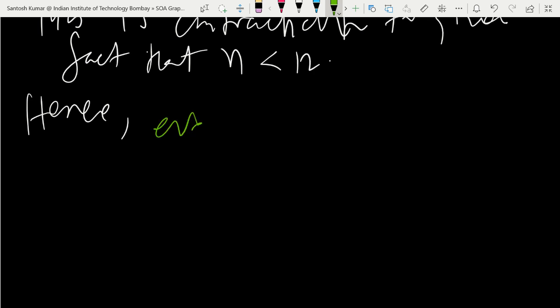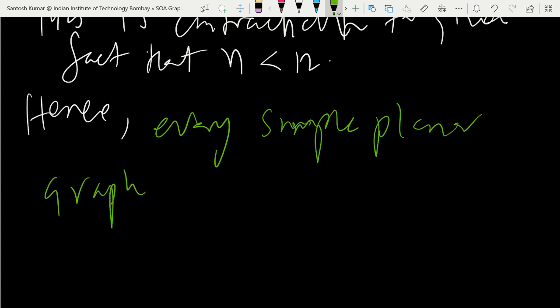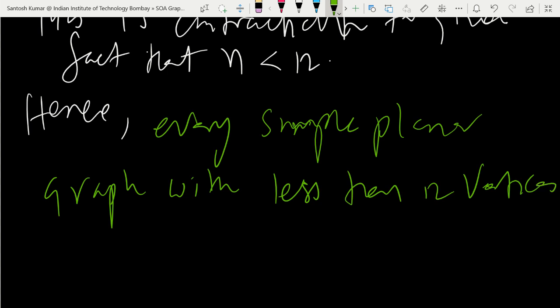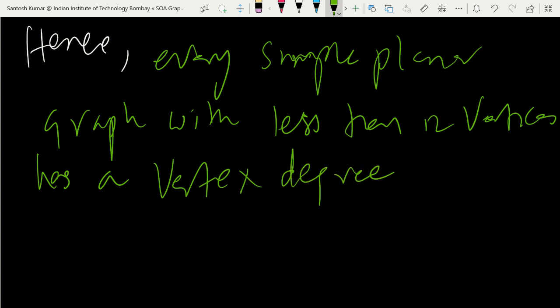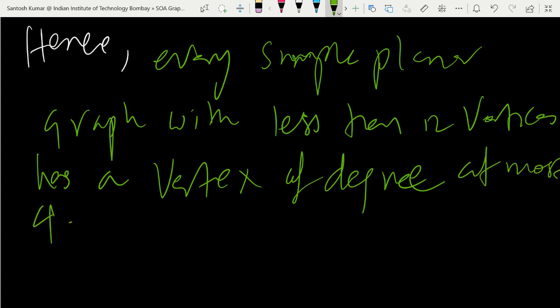So hence you can say that every simple planar graph with fewer than 12 vertices has a vertex of degree at most 4. Okay, so we have proved this.